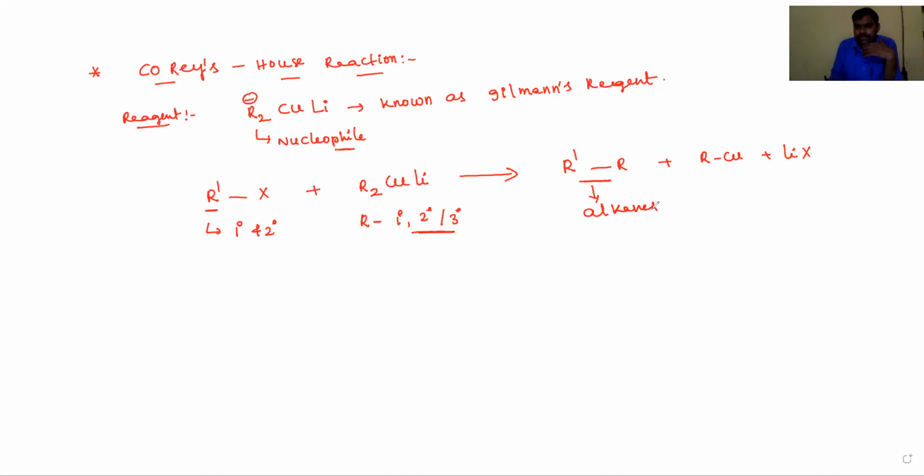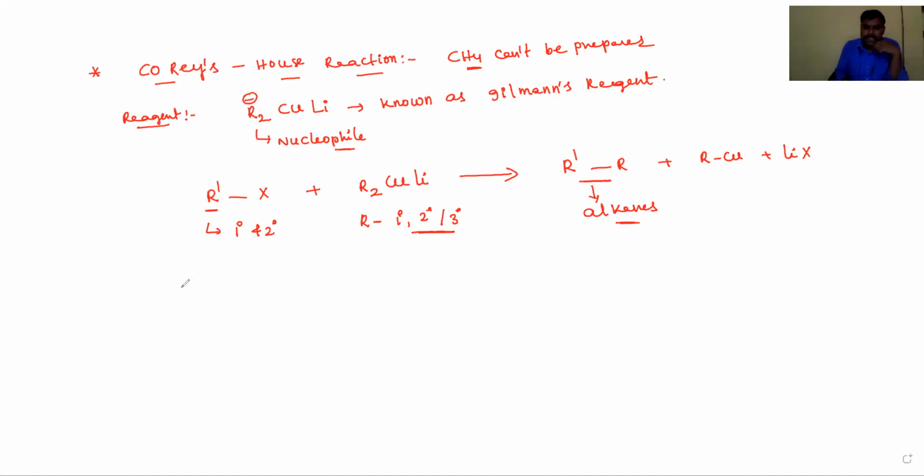In this method we can prepare alkanes containing either an even or odd number of carbon atoms, but methane we cannot prepare. Okay, dear students, CH4 cannot be prepared.